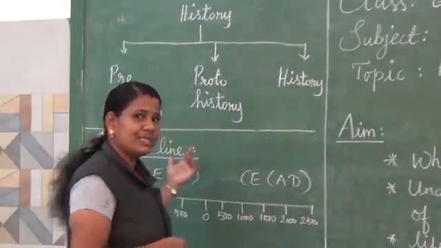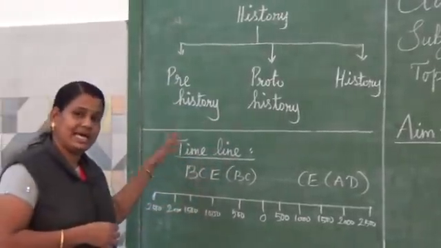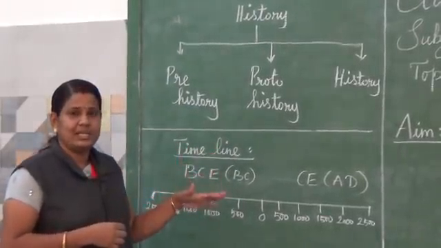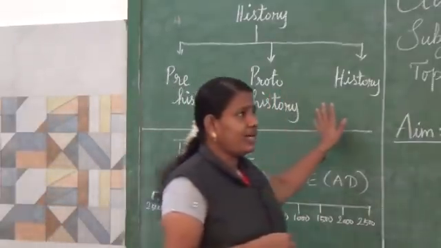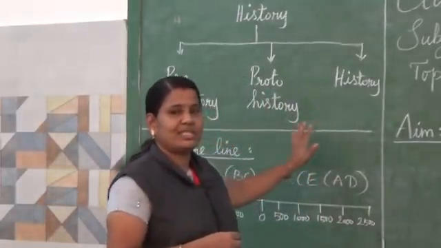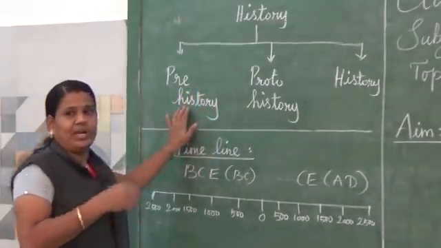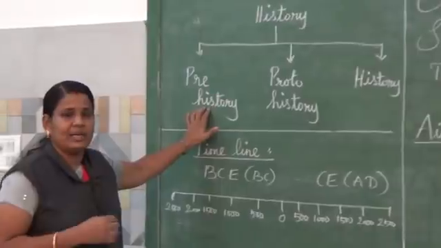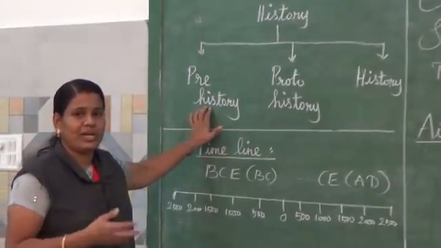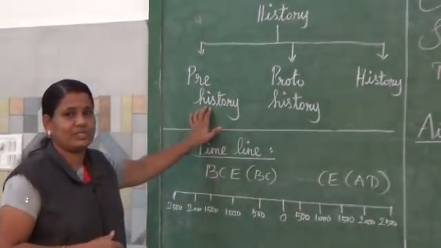So they use the dogs for hunting activities, as well as to protect themselves from other animals. Next, what are the important sources in prehistory? Now we know very well, we are using books, magazines, and so many gadgets in the current situation.